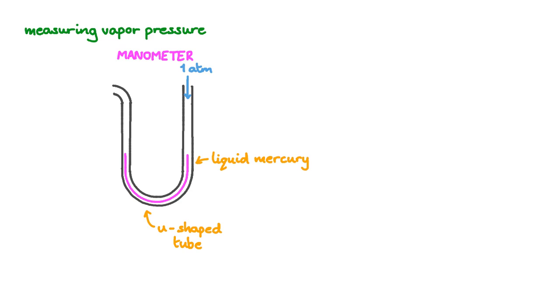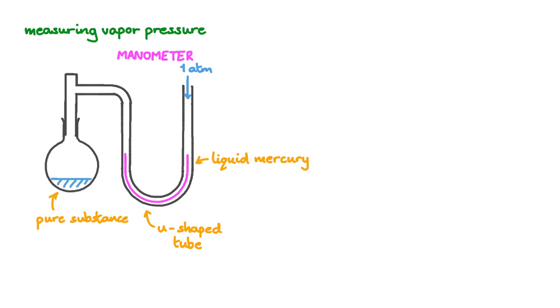One end of the manometer is left open to the air, so the pressure on that end is always 1 atmosphere. The other end can be connected to our flask. In the flask we put our pure testing substance and make sure there's no air. When the system stabilizes, the vapor pressure of the substance in the flask will be competing against atmospheric pressure, pushing the mercury up or down.